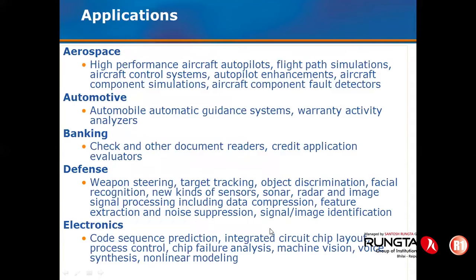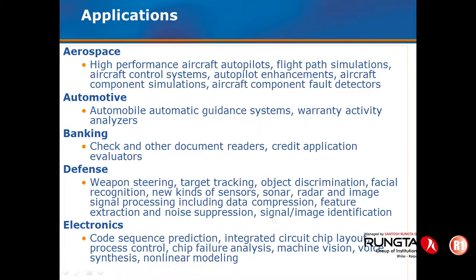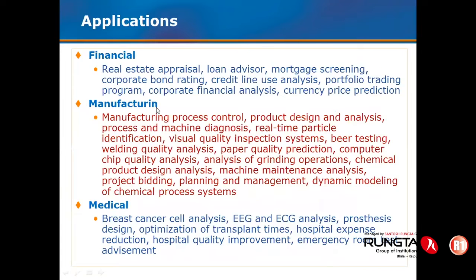In a diversified way, these are the different domains where you can use a neural network as a machine learning model, or where it is possible for you to effectively use it. They are obviously not restricted. These are the best possible details which I could fetch from the research papers and the industry websites. So: aerospace, automotive, banking sector, defense sector, electronic sector, financial sector, manufacturing. Sorry, the spelling has to be with RING.